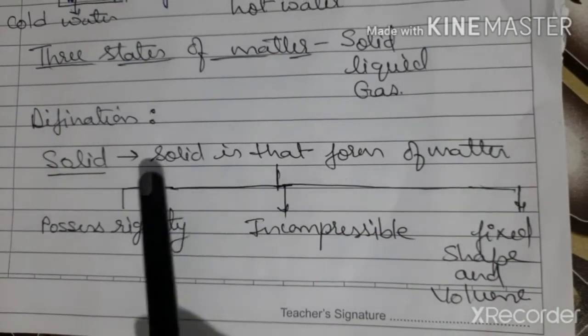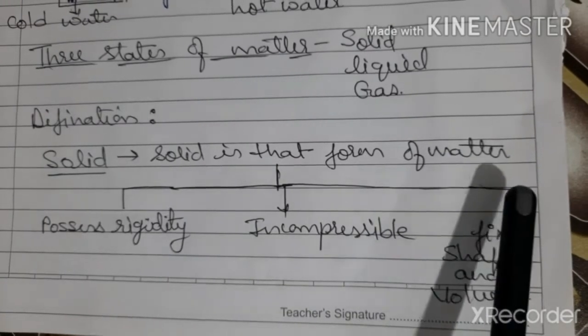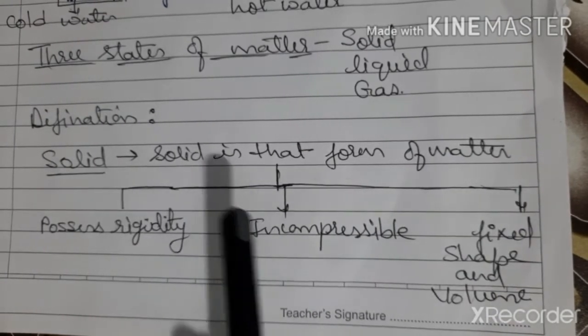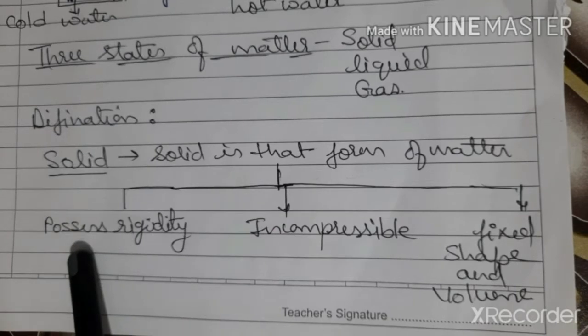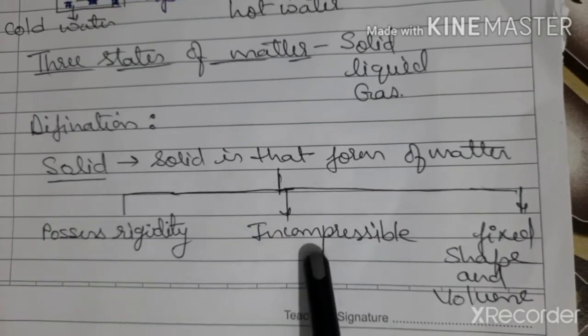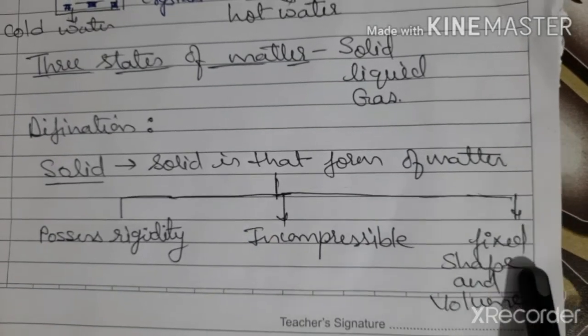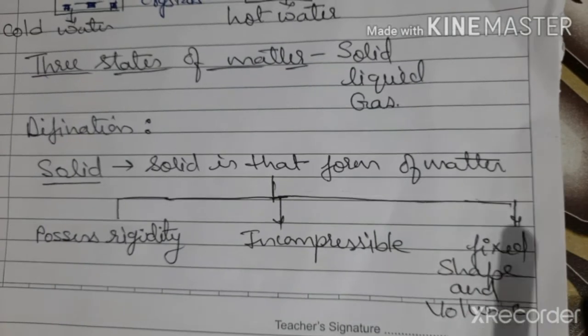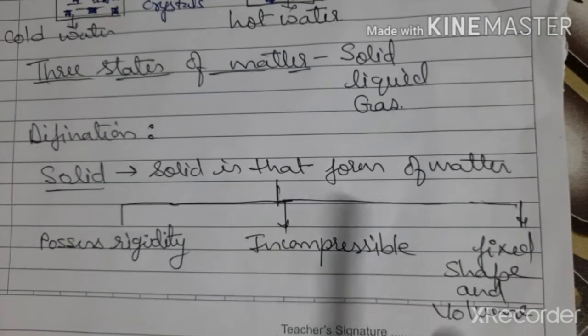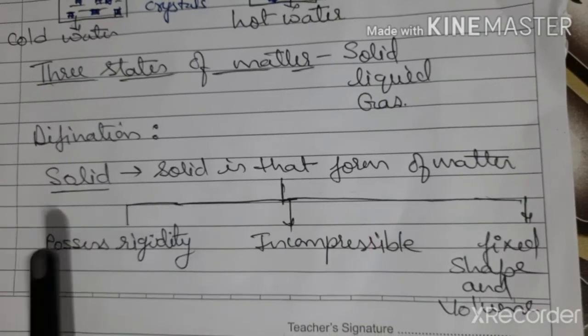What did I say? Solid is that form of matter. It possesses rigidity, it is incompressible, and it has fixed shape and volume. So this form of matter is called solid. This is the definition of solid.